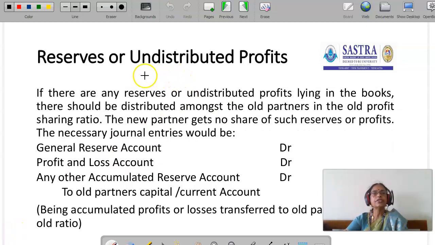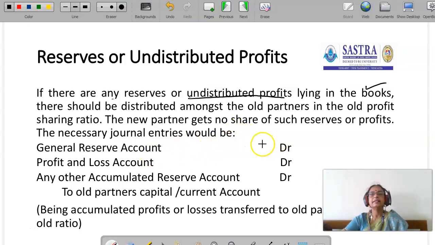Then if in the books of the partnership firm there are any reserves or undistributed profit lying in the books, then it has to be distributed among the old partners in the old sharing ratio, because the new partner doesn't have any right to share the profit or isn't liable to share any losses in the firm up to the date of his admission. After the admission only, he is liable for the liabilities and he can enjoy the profits of the firm.